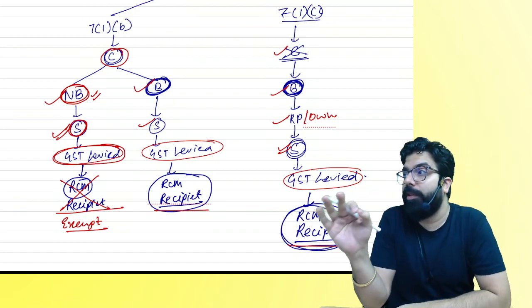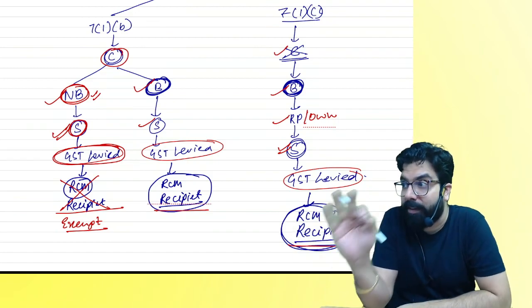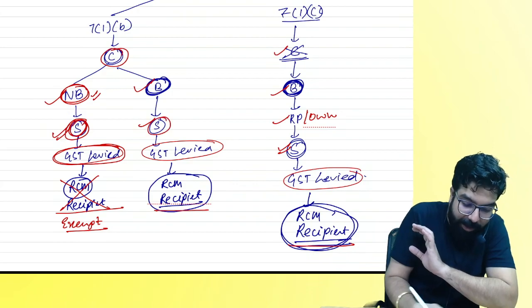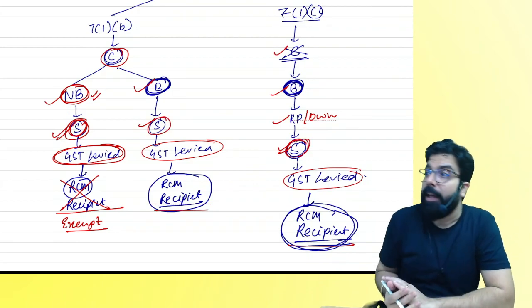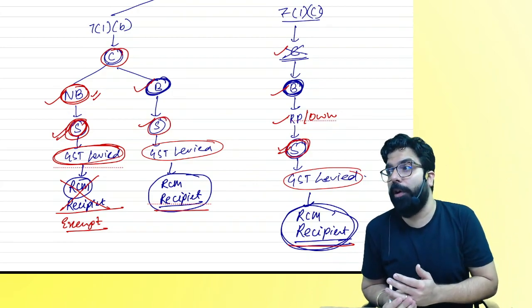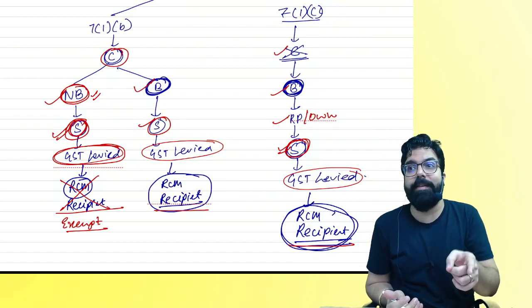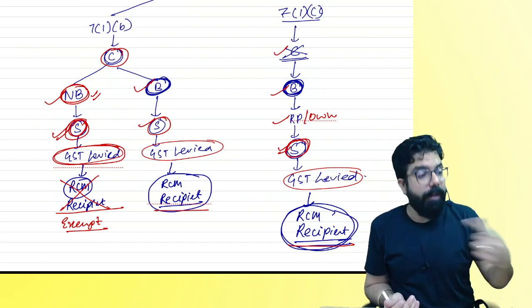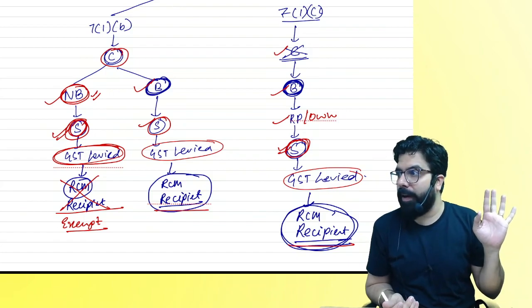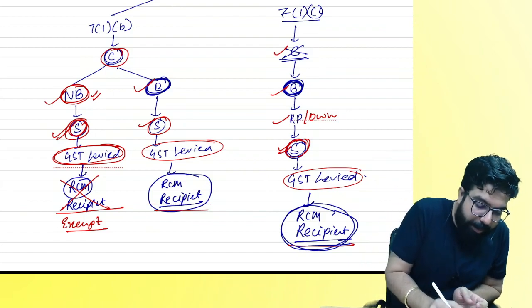In the exam, don't say extra. If they ask you whether it is a supply or not, you have to finish your answer here only. If they ask you whether GST will come or not, then you have to go ahead and say, yes, sir. Who will pay the GST? Under RCM. Are we clear, everyone? But in which case it will be exempted?